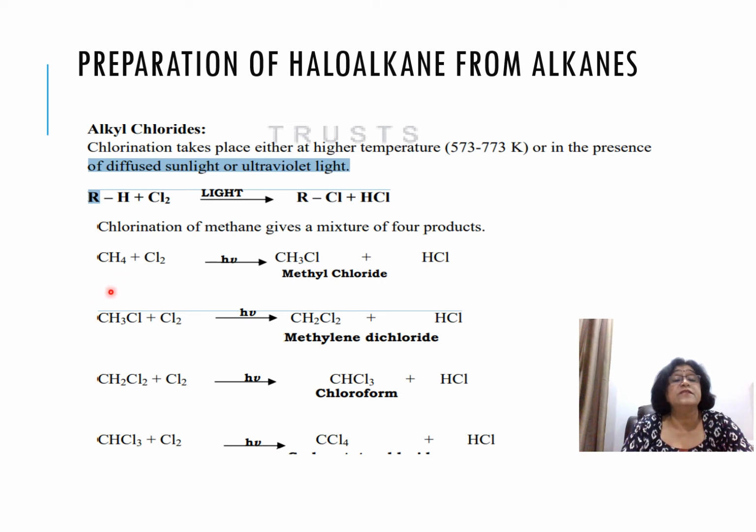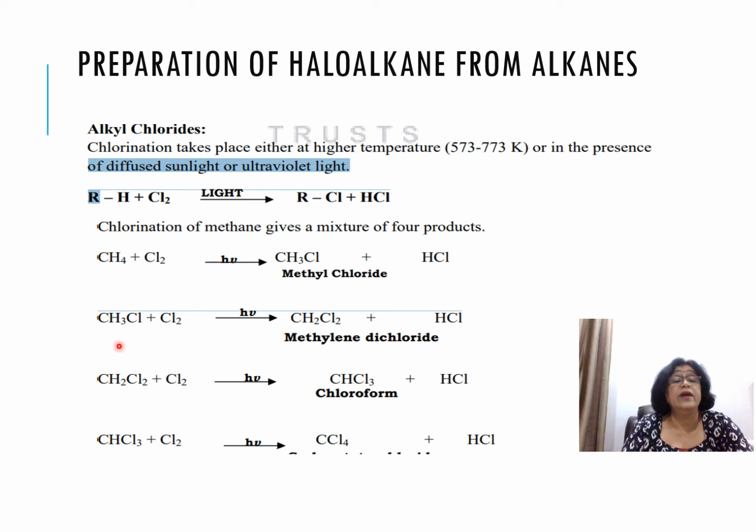So here you see the first reaction. When methane reacts with chlorine in the presence of sunlight, what is formed? One hydrogen gets replaced by one chlorine. So CH3Cl, that is methyl chloride, is formed and HCl is formed. Okay. Then when methyl chloride reacts with chlorine, what happens? One more H and Cl are removed and you get CH2Cl2. One more chlorine gets added. So methylene dichloride is formed.